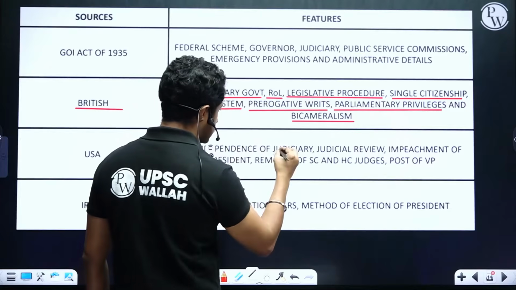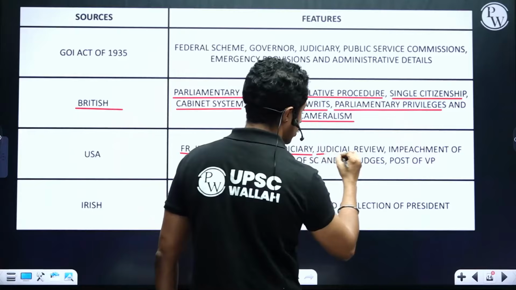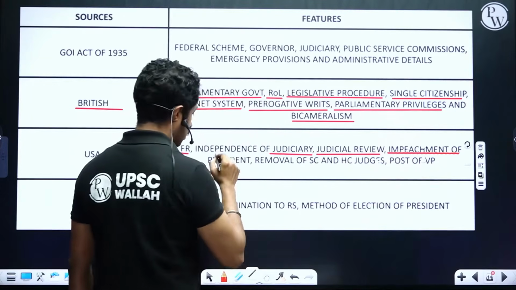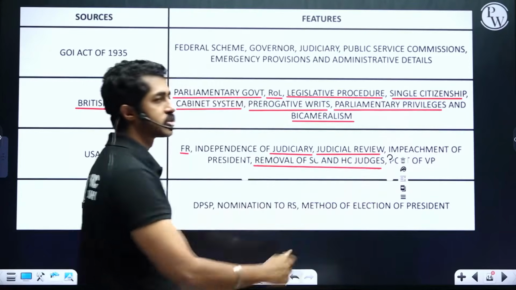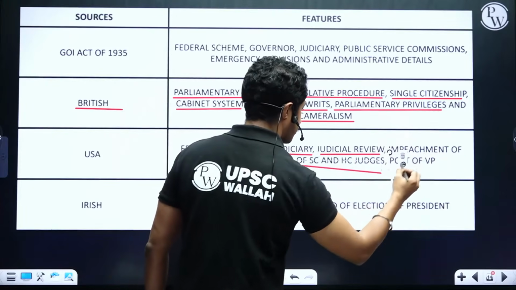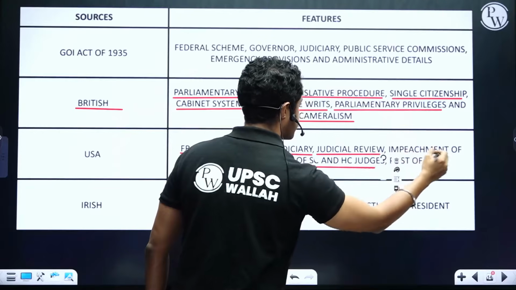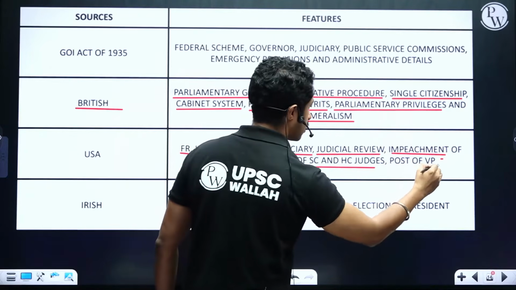After fundamental rights, immediately think about judiciary. Where you have independence of judiciary, you have judicial review, then removal of Supreme Court and High Court judges. Then you have impeachment of president, and then post of VP.